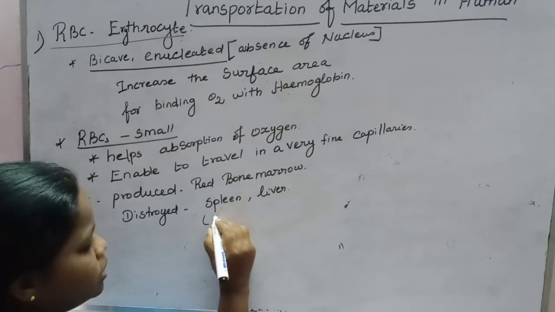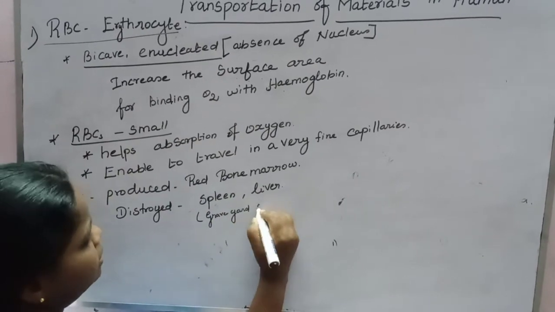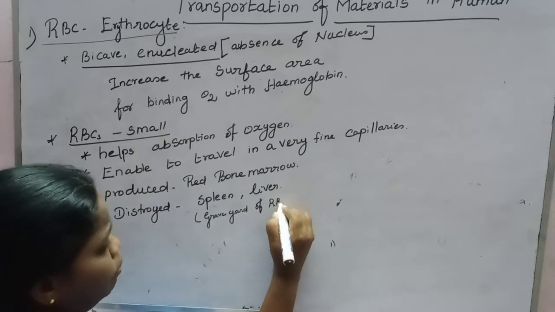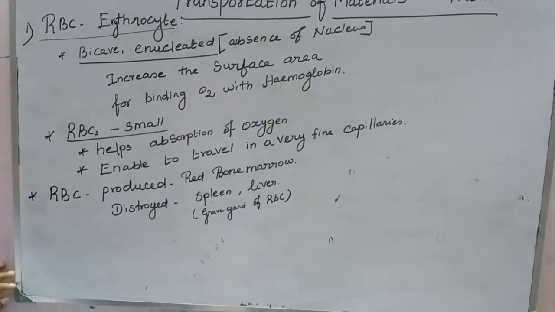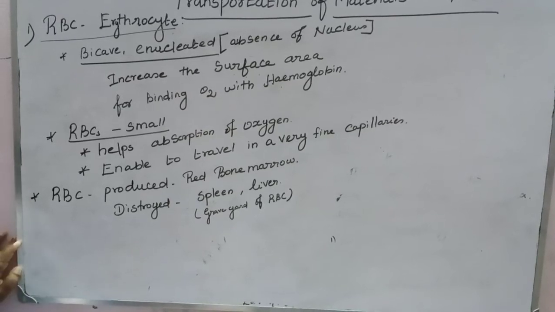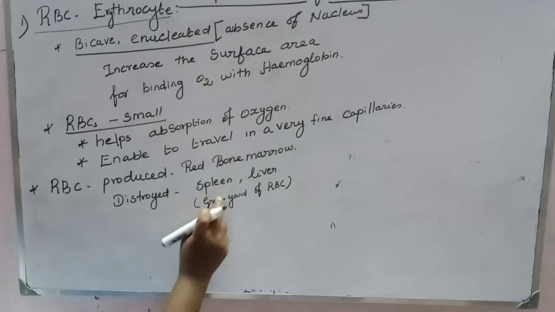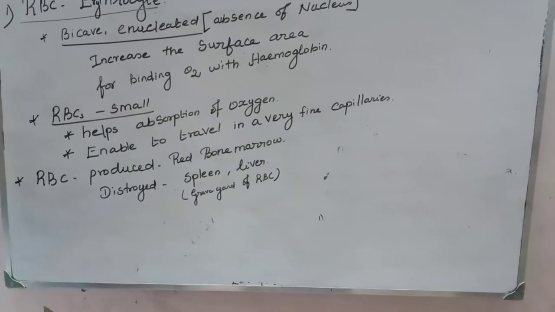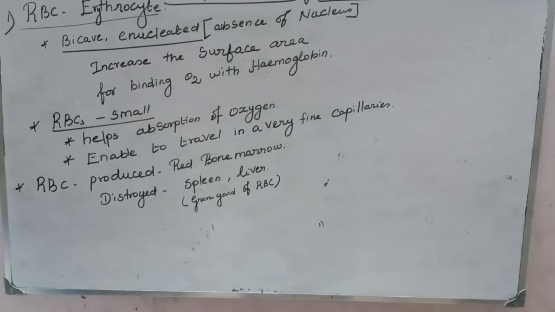The spleen is called the graveyard of RBC, because old and worn out RBCs are destroyed or disintegrated in the spleen and liver.